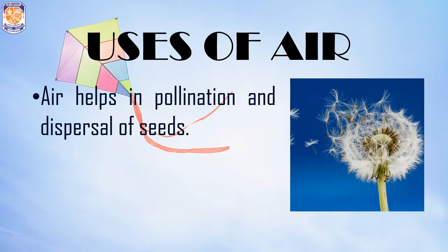Now both of these things can be done with the help of air. Air helps the light pollen grains to be carried away to the stigma of a flower, and similarly it also helps in the dispersal of seeds. It helps in the dispersal of seeds to farther places with the help of wind, as happens in the case of the dandelion that can be seen in the picture. These lightweight seeds, because of their fur-like structure, are carried away with the help of the air, and wherever they fall, if they receive favorable conditions, they germinate into a new plant.